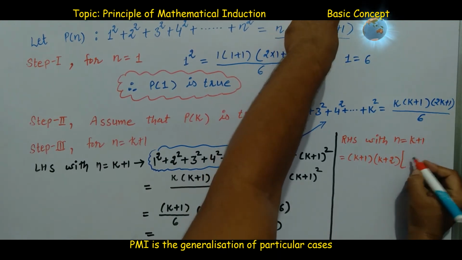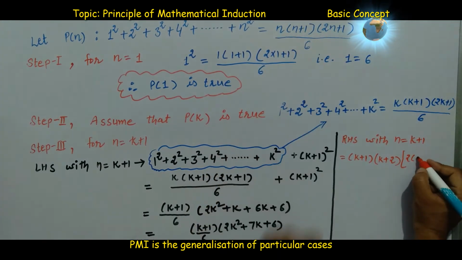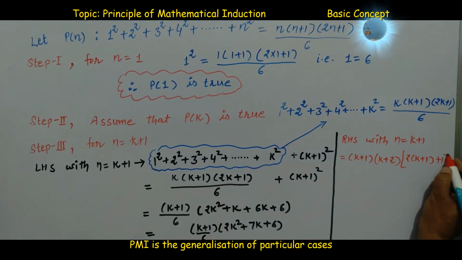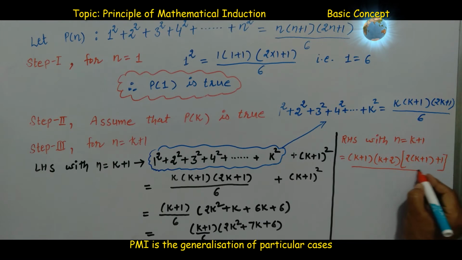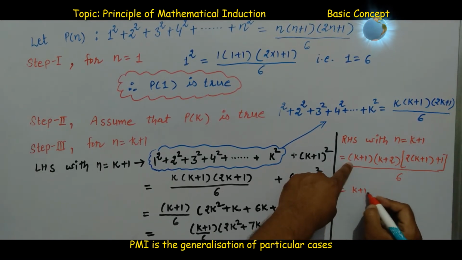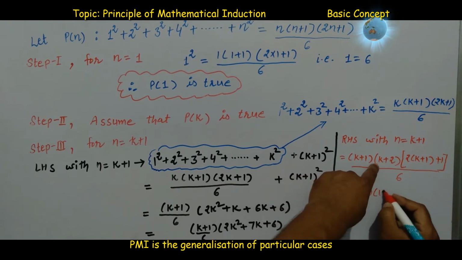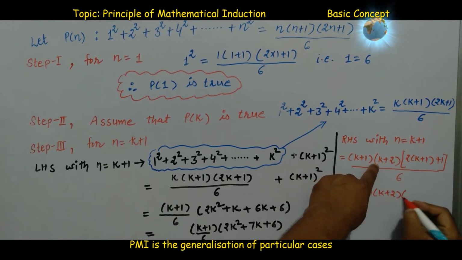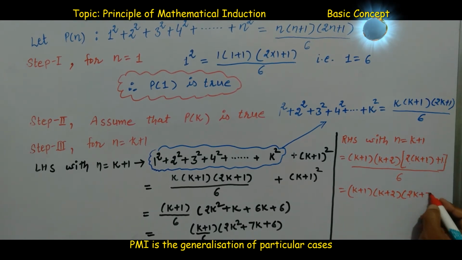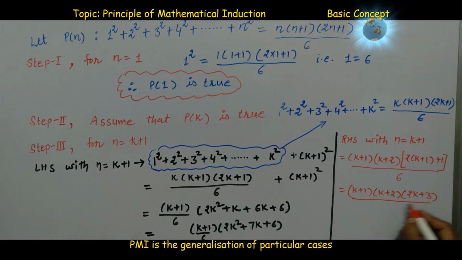Next, 2 into, in place of n we put k plus 1. Next is plus 1, whole divide 6. So this is equal to k plus 1 into k plus 2 into 2k plus 2 plus 1, that is 2k plus 3, whole divide 6.